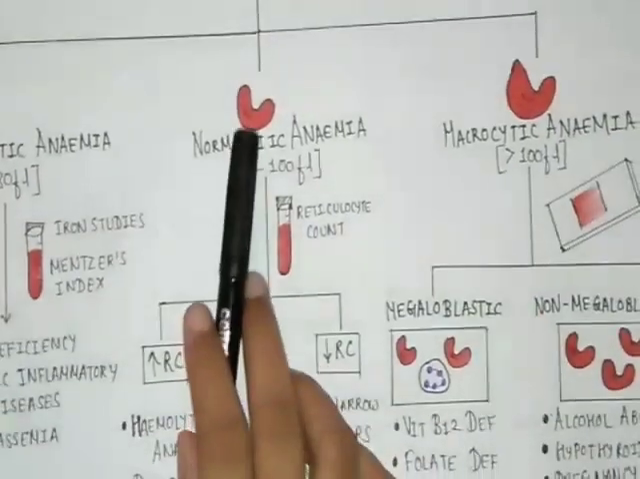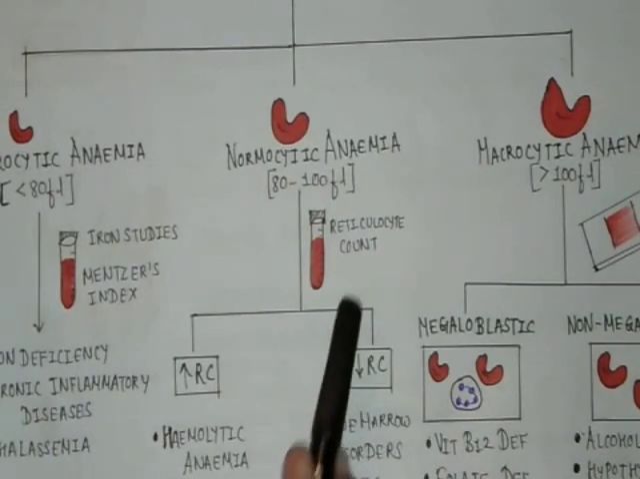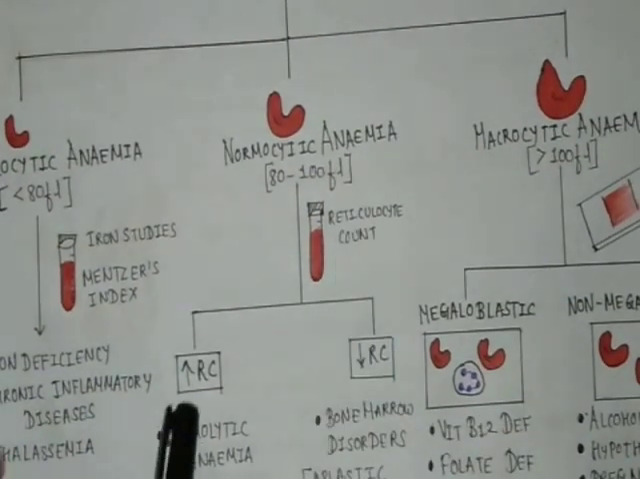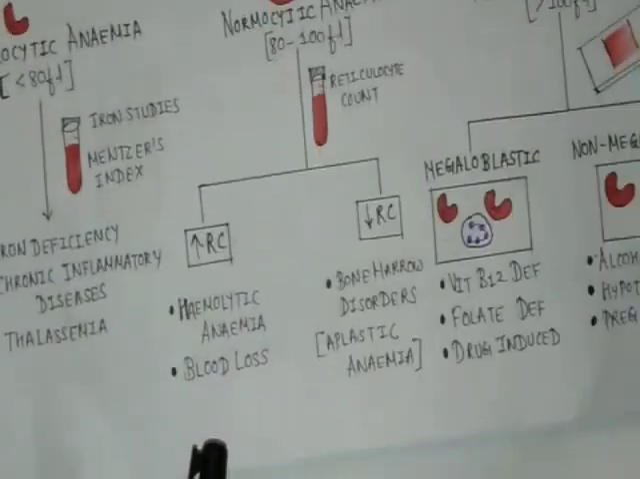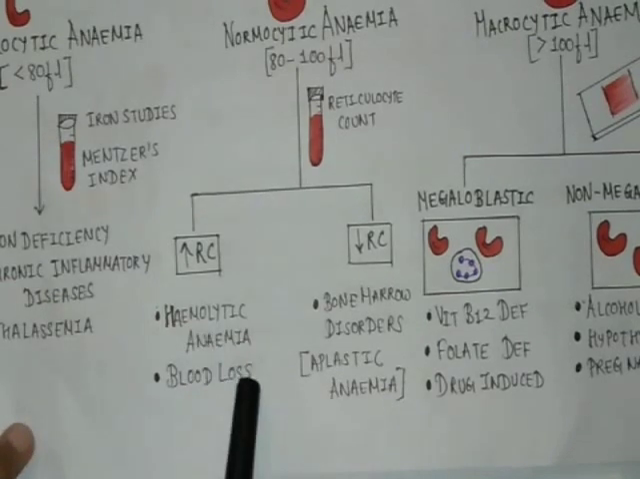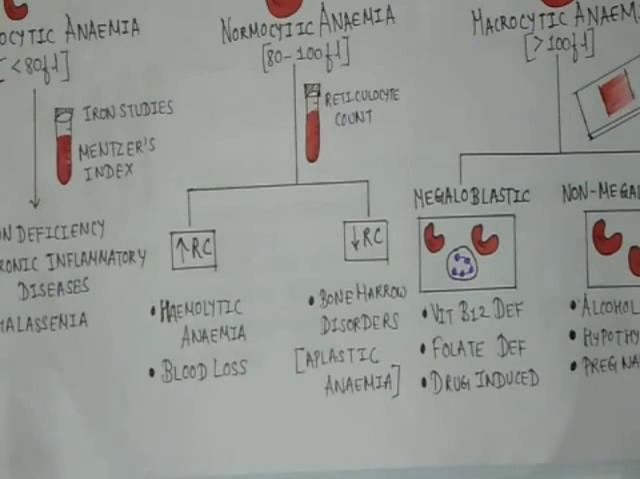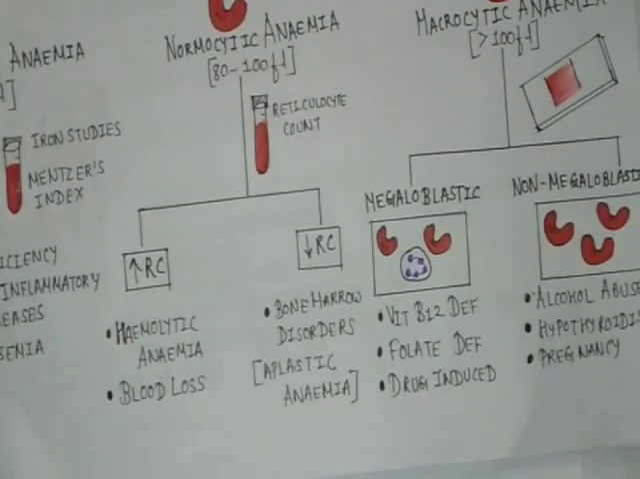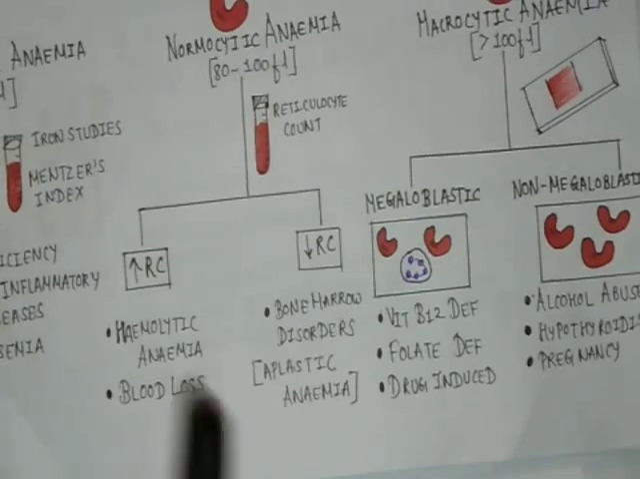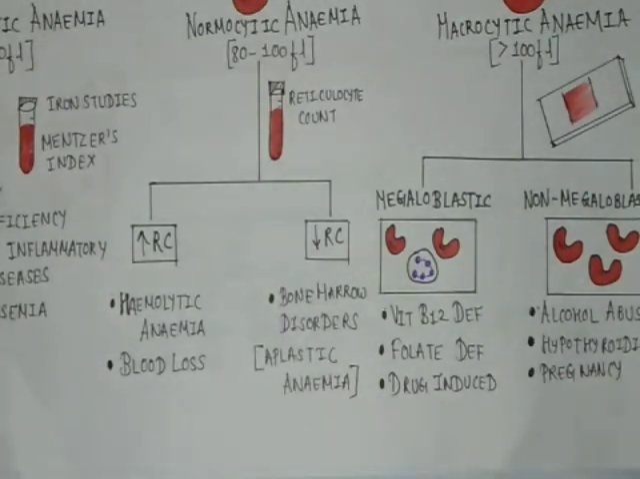When the size of RBC is normal, we have to go towards the investigation of reticulocyte count. When we see there is an increase in the reticulocyte count, this shows that the body is compensating for its loss. This occurs in hemolytic anemias and in various blood losses. When there is a decreased reticulocyte count, it shows that the bone marrow is unable to produce an adequate amount of RBCs. This occurs in bone marrow disorders such as aplastic anemia.